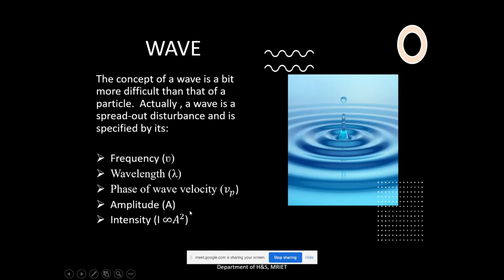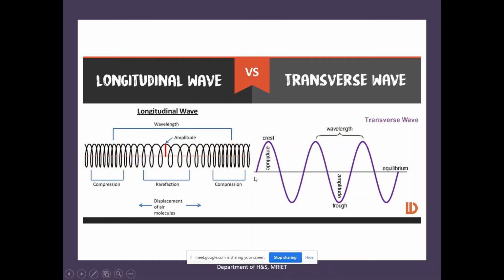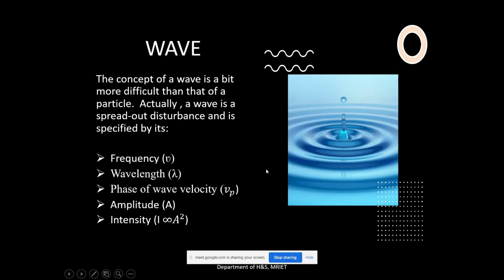Okay, and the next important characteristic of the wave is the maximum displacement of the particle. The maximum displacement of the particle is called the amplitude. So a wave is also specified by means of amplitude. Generally amplitude is denoted by a.